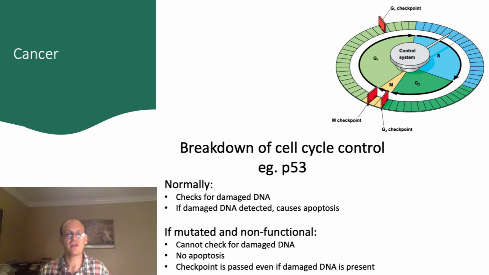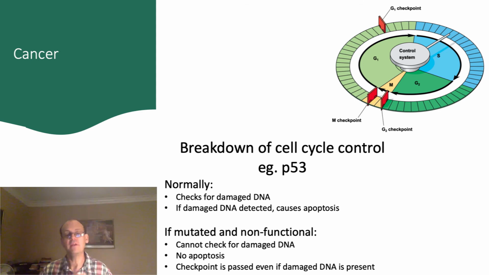Sometimes, genes are not copied completely perfectly, resulting in a mutation. If this mutation happens in a gene that controls the checkpoints, then the checkpoints may fail. If checkpoints fail, then the cell will progress through the cell cycle much more quickly and without doing all of the normal checks that usually guarantee that only healthy cells reproduce.